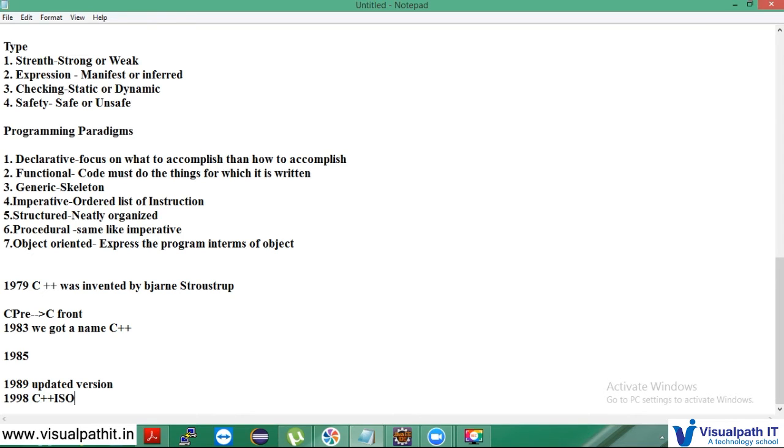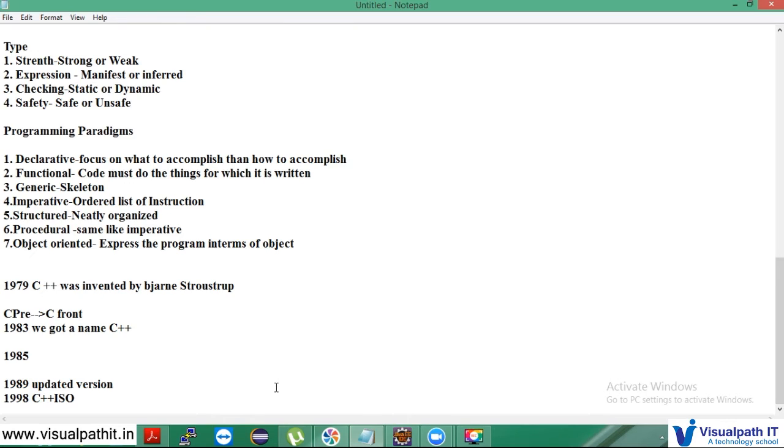After 2005, the same committee formed again and released the various features that were planned to be added to the latest C++. And in mid 2011, the new C++ standard was released, dubbed C++11. So the current version that we have of C++ is C++11.